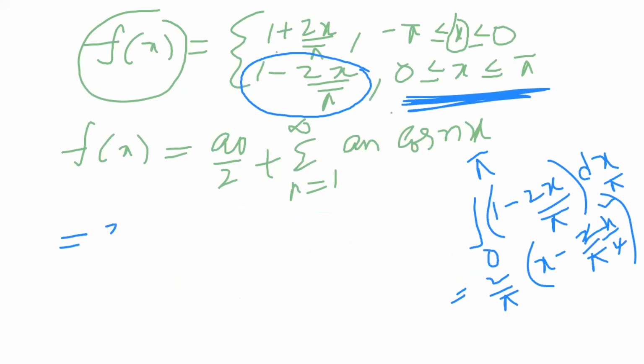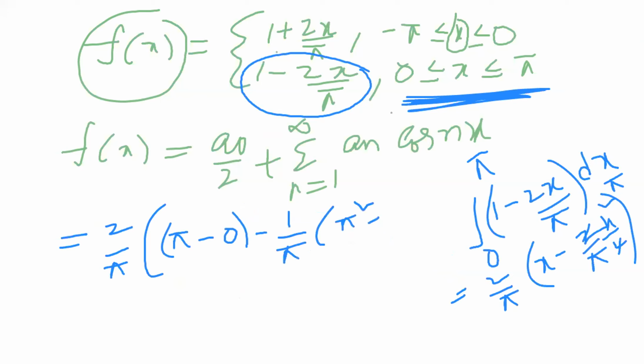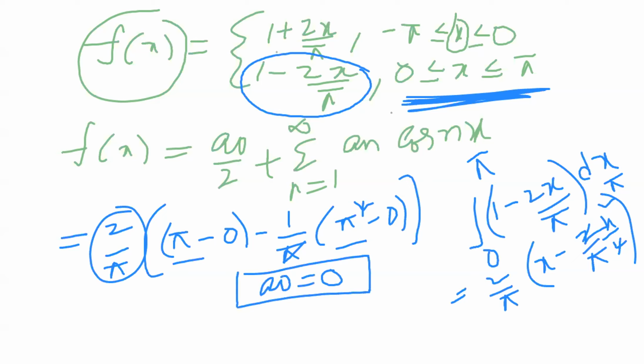So 2 by pi, the upper limit pi, the lower limit 0, substituting x: pi minus 1 by pi x squared, that means pi squared minus 0. So pi squared cancels. Observe that pi minus pi is 0, and 0 into 2 by pi is also 0. So finally the a naught value is 0.